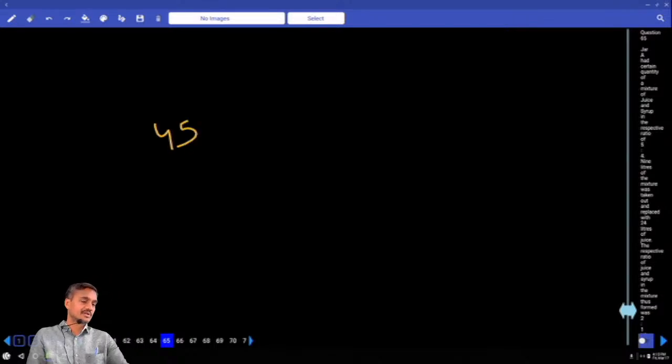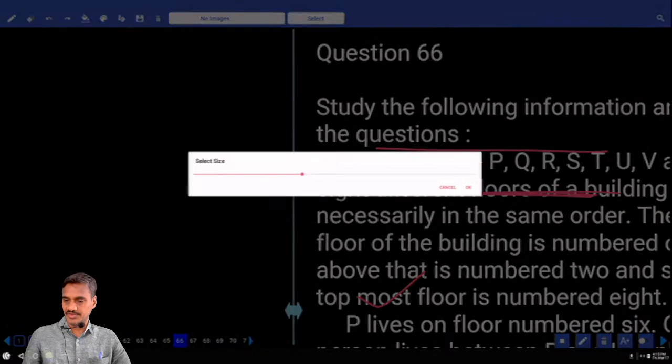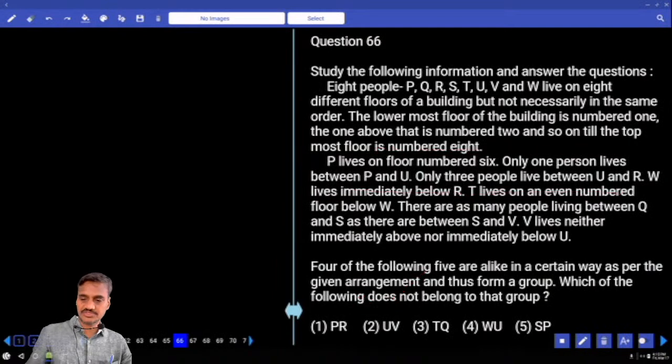RBI Clerk Prelim paper number 45, question number 66 onwards. Now this question number 66 is based on floor arrangement. How many persons are there?